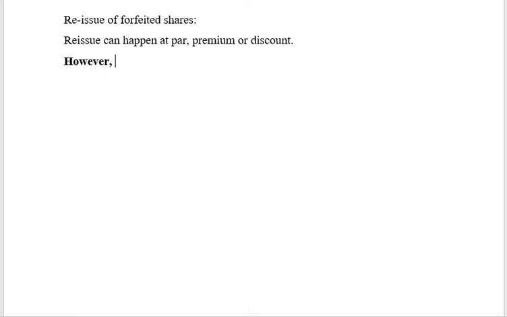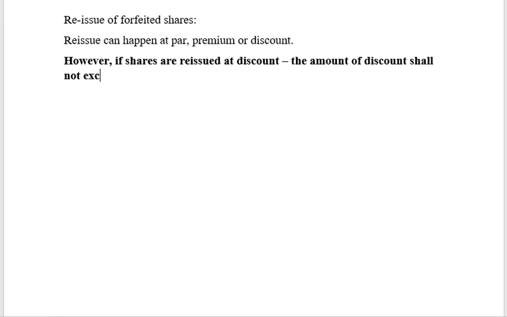Clear? So if shares are reissued at discount, the amount of discount shall not exceed the amount of share forfeiture per share.